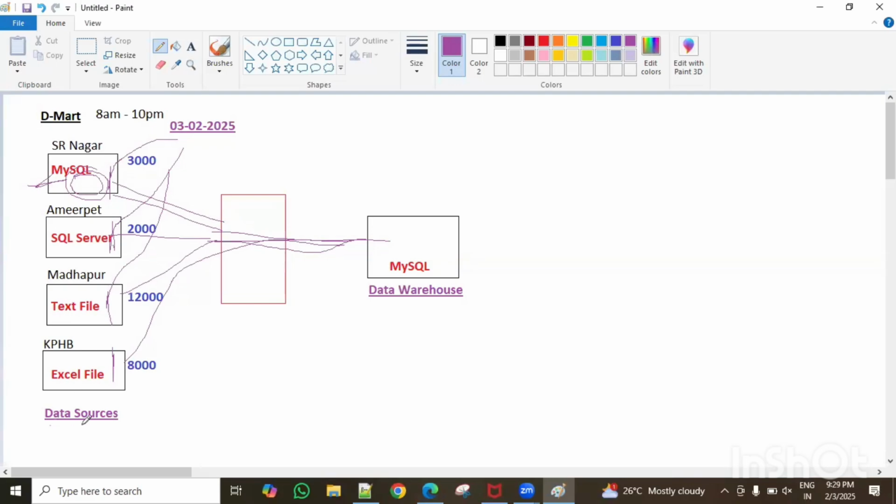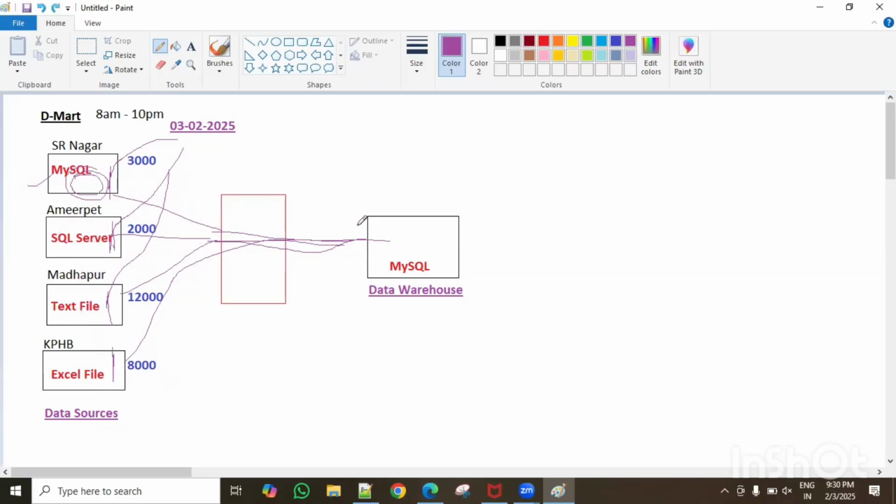So the data sources have the recent transactional data, the recently generated data, guys, meaning only the latest data. Last 1 day, last 2 days, last 1 week, last 1 month, last 1 year of data depends on the size of the business. A very big business loads every day and truncates the data from here. A very small business may not require that, maybe weekly once or monthly once.